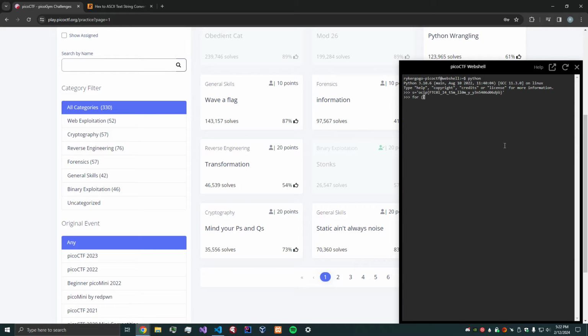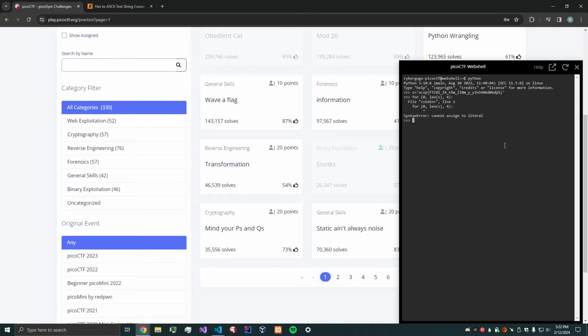The basic idea of what we want to do is, for each 4 characters, we're going to reverse it. For each 4 bytes, we're going to go from 0 to the length of s, every 4th.